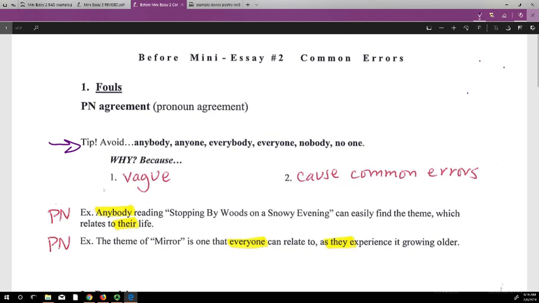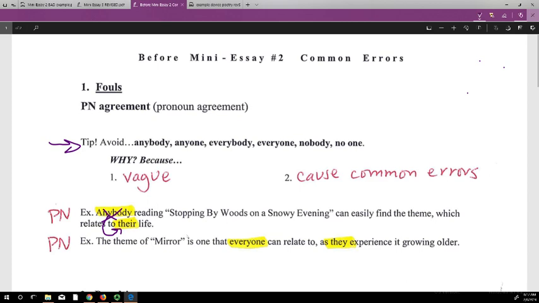So if we look at this example, anybody reading Stopping by Woods on a Snowy Evening can easily find the theme which relates to their life, right? Singular does not agree with plural. So this is an error in a pronoun agreement, right? So we have to cut this, and what could we use in its place? Well, we could say readers, but then readers reading, that's awkward. So we could change that to be readers of Stopping by Woods on a Snowy Evening. That'd be much better, right?